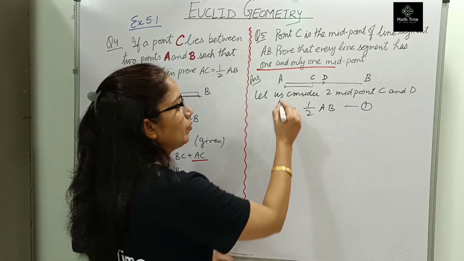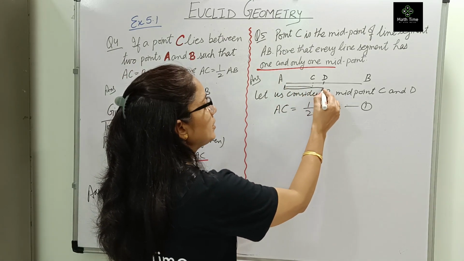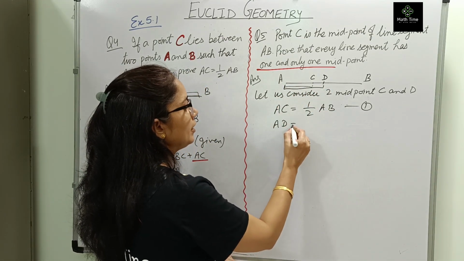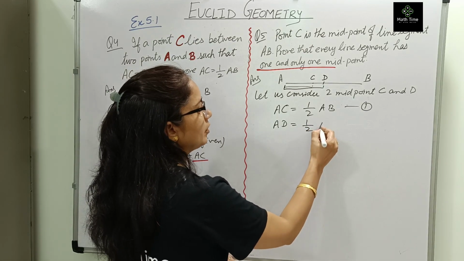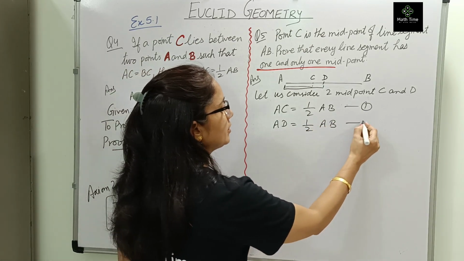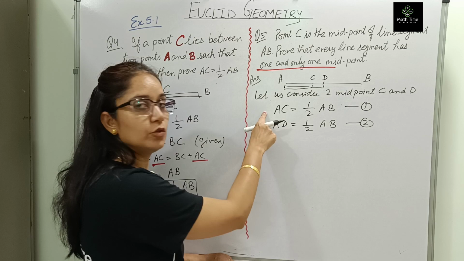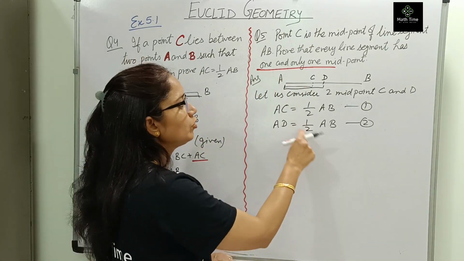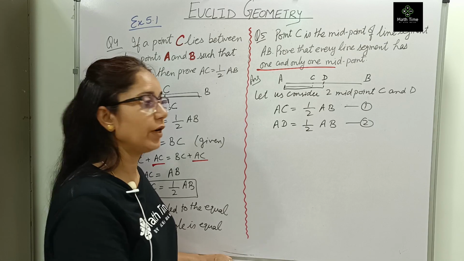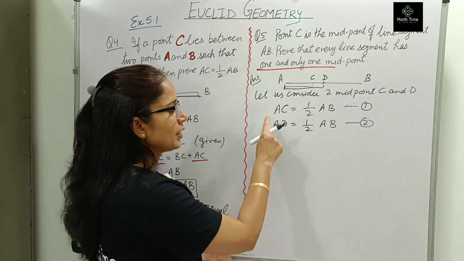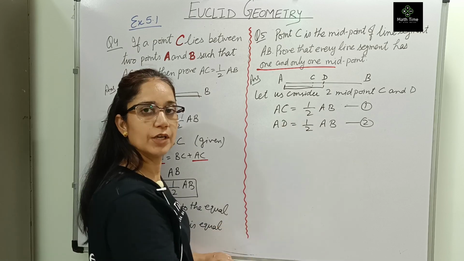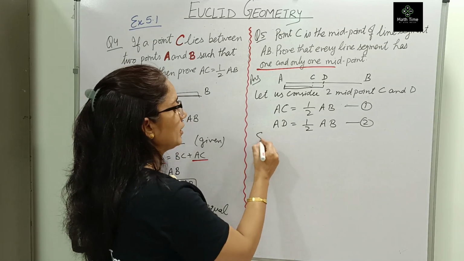If D is the midpoint, that means AD is half of the entire AB. So let us write this: AD equals half of AB. This is equation 1. Equation 1, we have got that C is the midpoint. Equation 2, we have got that D is the midpoint. We have considered both. AC is half of AB. If D is the midpoint, then AD is half of AB. Right? Now next step.